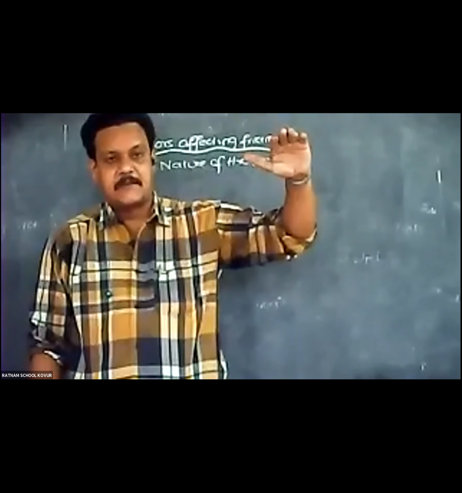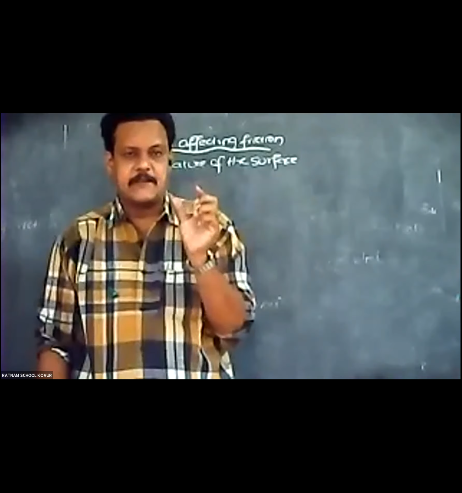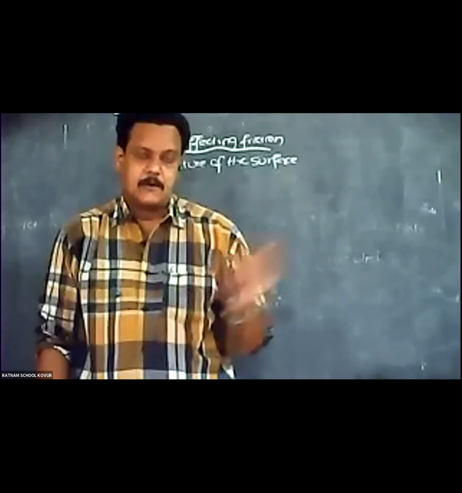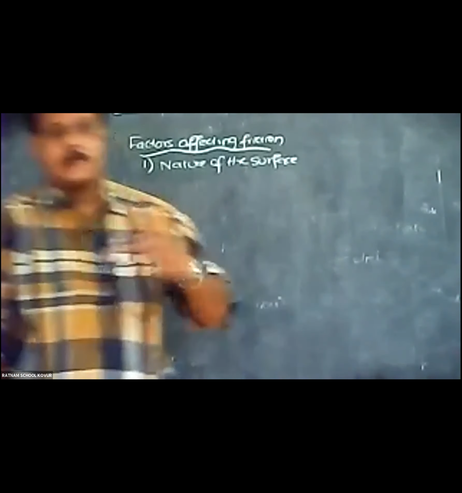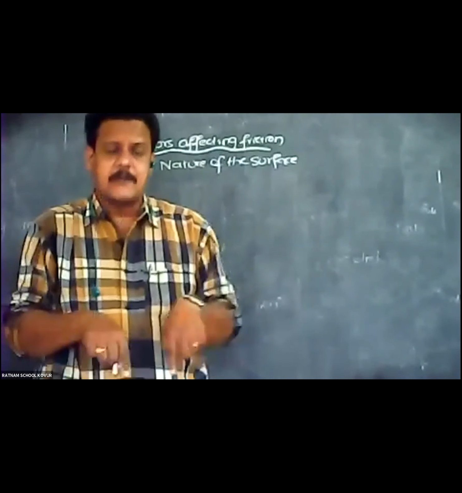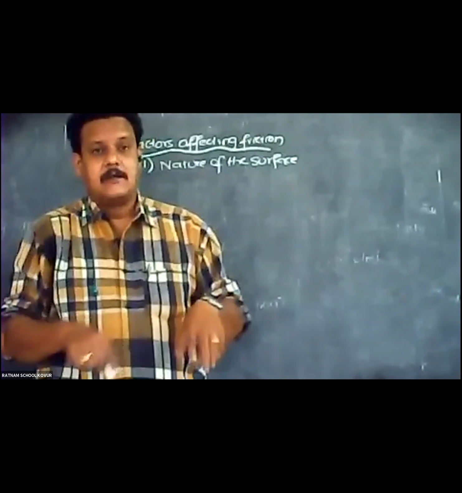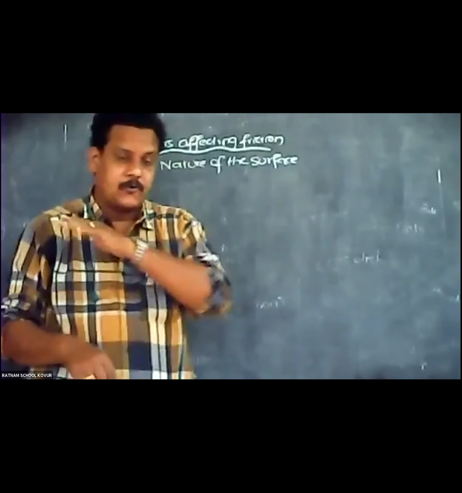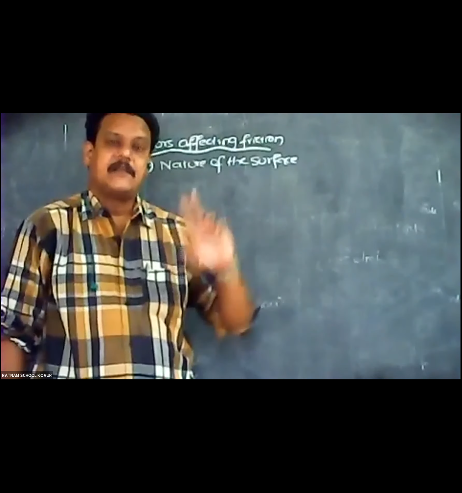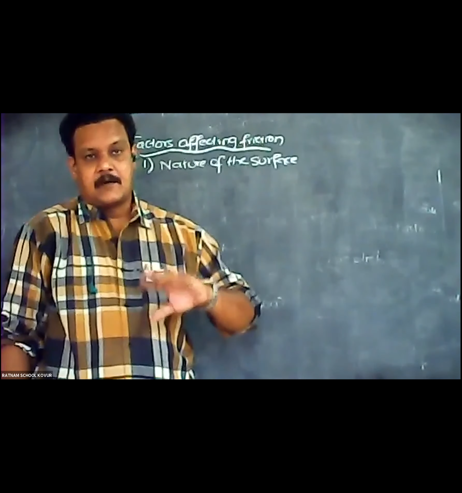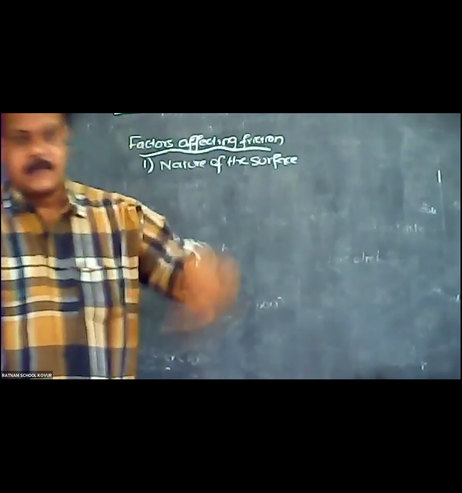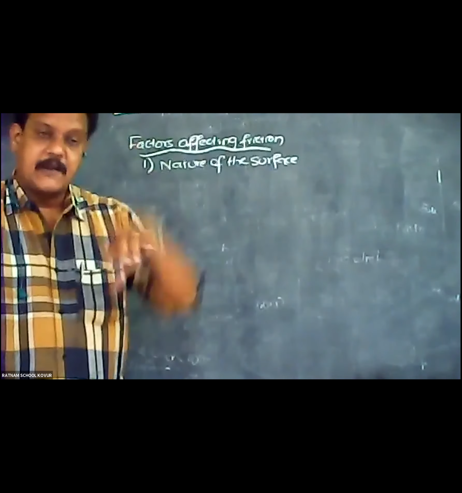We have seen that a ball or marble or pencil cell allowed to roll on the table will go more distance. But when we keep a cloth on the table and allow the ball or pencil cell to roll on the cloth, it will go less distance. That means the surfaces are different here. Cloth has more irregularities when compared to the surface of the table. So that's why friction depends on the nature of the surface.